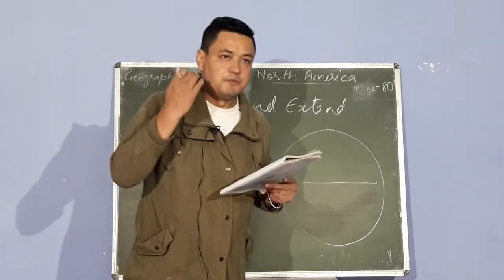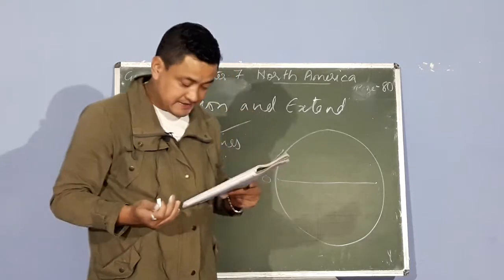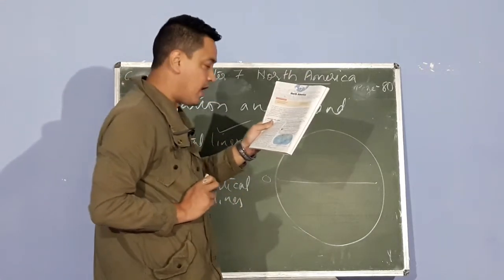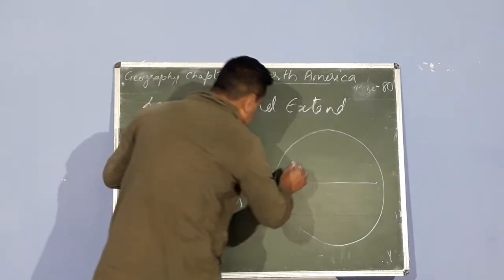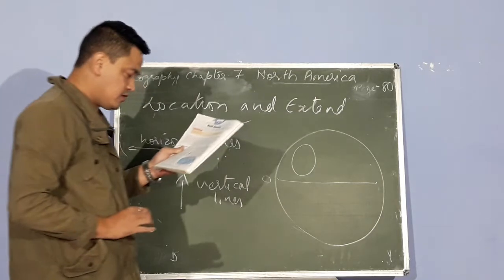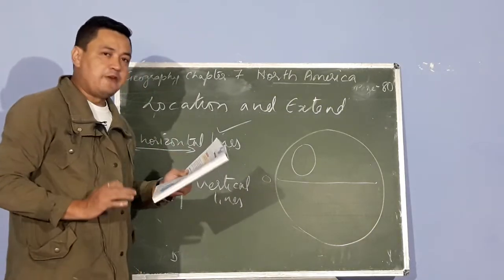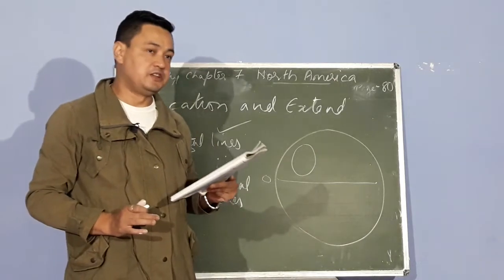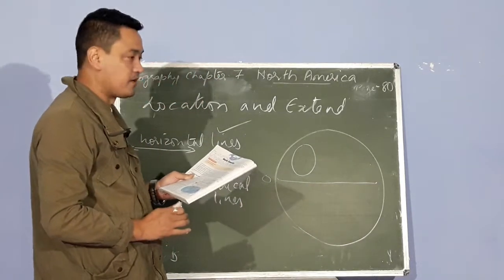Now where is North America located? So first we have to see in this map number 7.1, where is North America located? It is on the northwest side. It is located here. Now as you know, there are 5 important latitudes that we have studied in smaller classes as well as in upper classes.